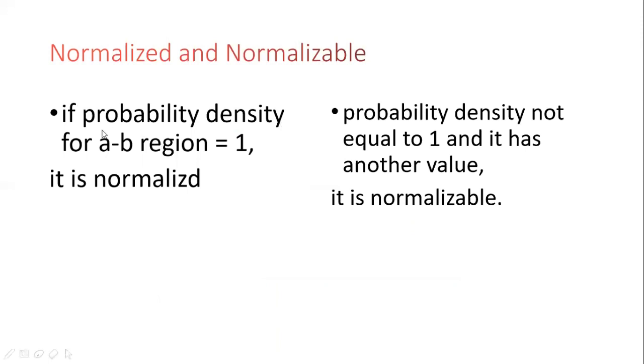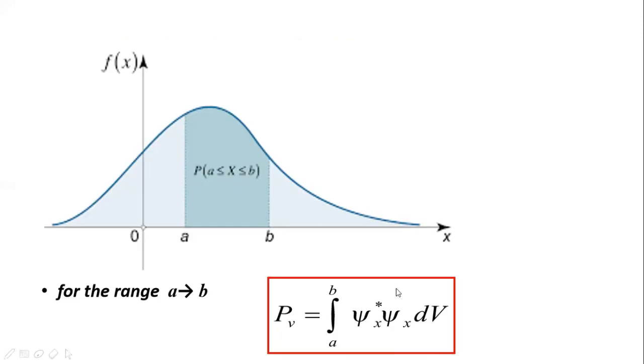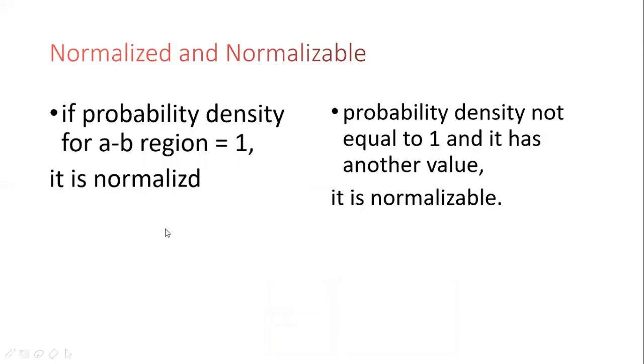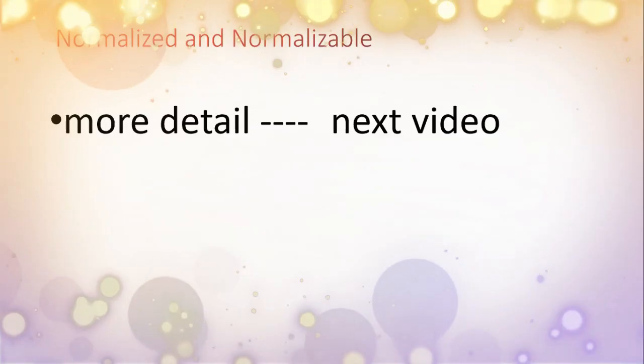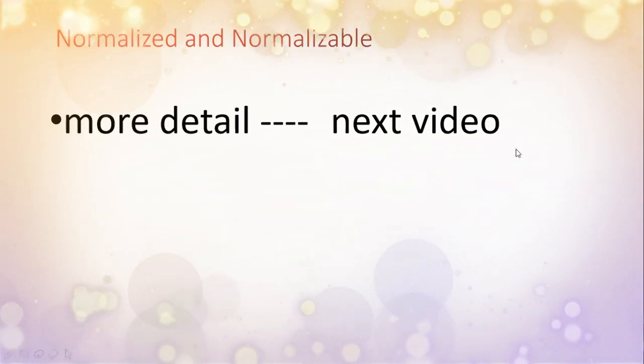If the probability density for the AB region is 1, it is normalized. According to this equation, if the probability density is equal to 1, it is normalized. If the probability density is not equal to 1 and has another value, it is normalizable. We will talk about more details in the next video.